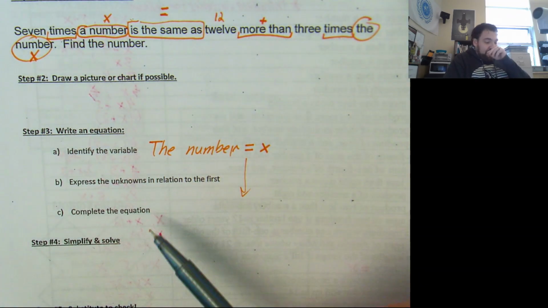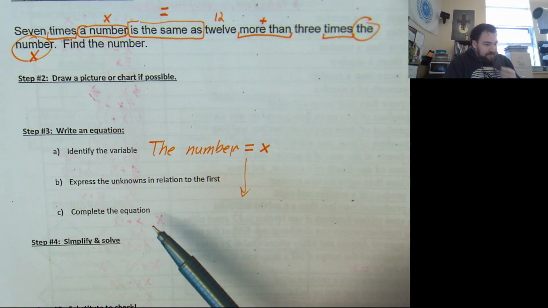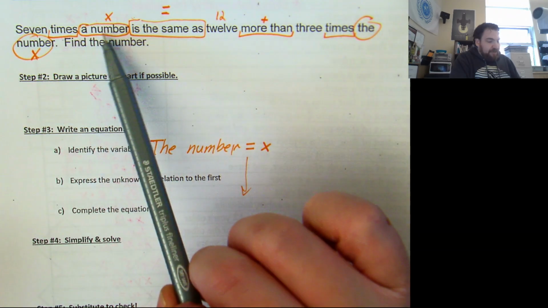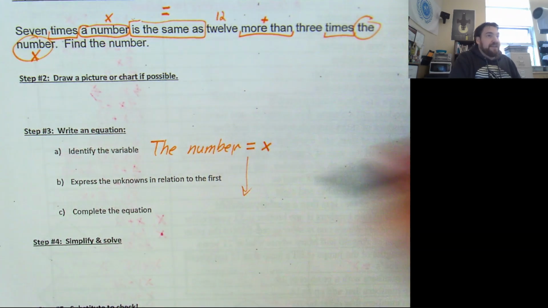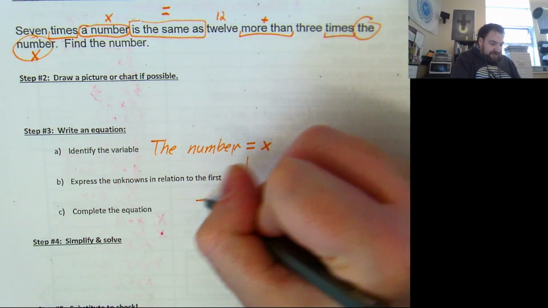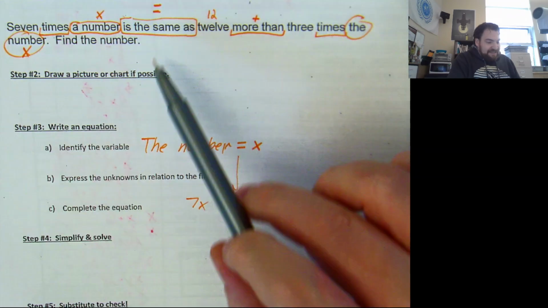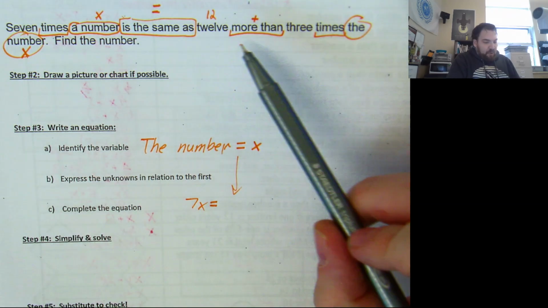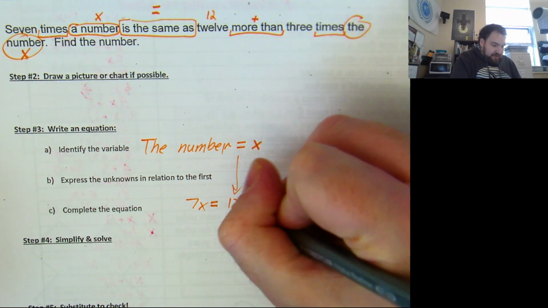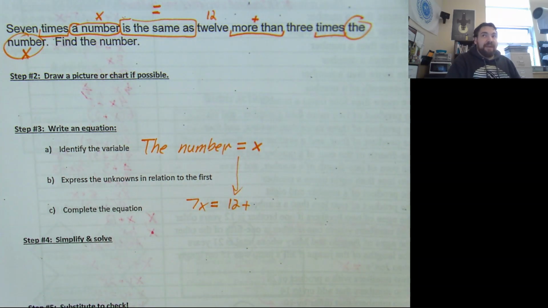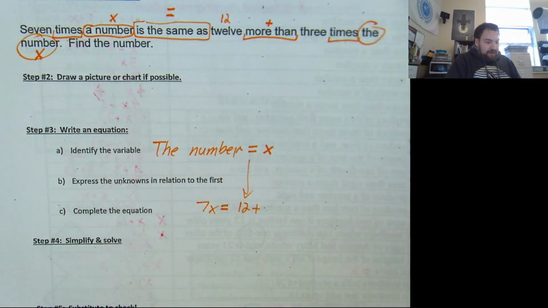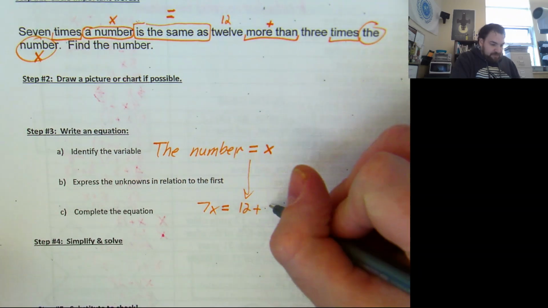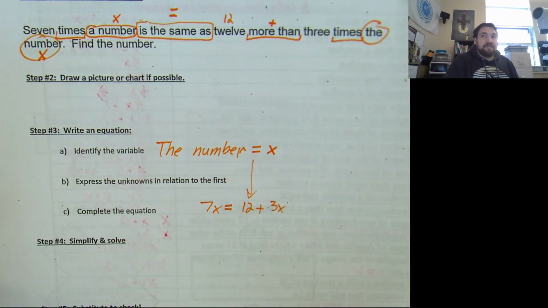So now we can complete an equation. If we read the thing again, 7 times a number. 7 times a number is just going to be written as what? 7x. You bet. Is the same as is equal to, it's the same as what? 12 more than, so I'm going to add 12 to something. It's 12 more than what? 3 times the number. 3 times the number is 3x.